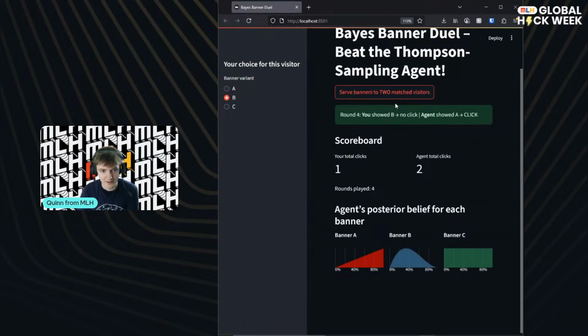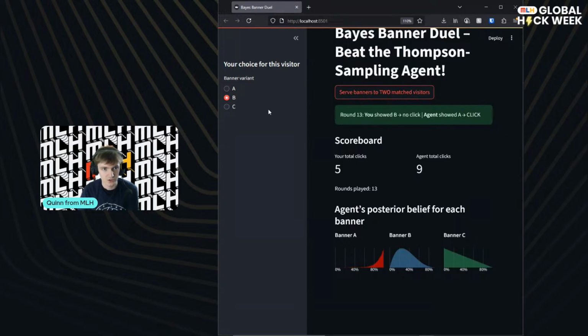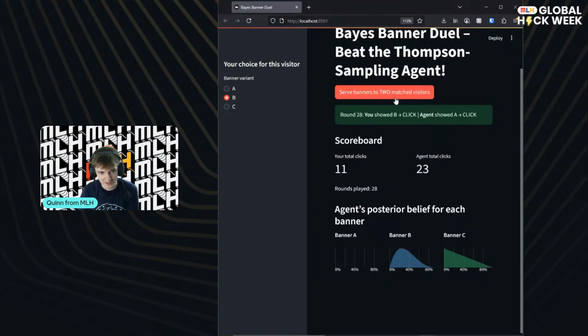We're going to stay on B, and you can see here that these graphs are updating. The agent's posterior beliefs are down here, these plots. If we keep clicking through, we're not going to do very well because we're picking B, which is not as likely as A. But you can see already that it's pretty confident that A is great. It's pretty confident that C is bad. And if we just keep clicking, you can see the curve here now. It's not even bothering to check C anymore because it just knows that A is so good. The likelihood of C being better is basically impossibly small.